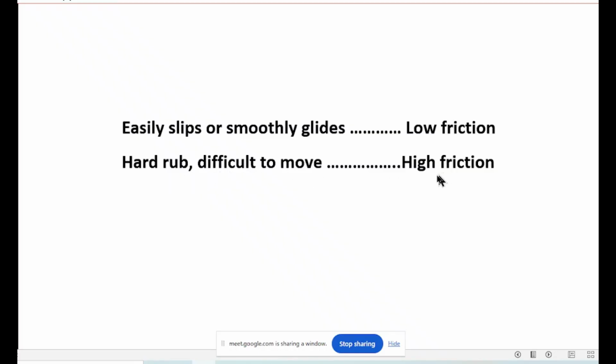So high friction would mean if you rub it, it will be very hard and very difficult to move, like that bicycle, difficult to move. And if it easily slips like that glass, slipping off an oily hand, or smoothly glides, that will be low friction. So whenever something slips, low friction. Whenever something is hard and rubbing very harsh, then it is high friction.